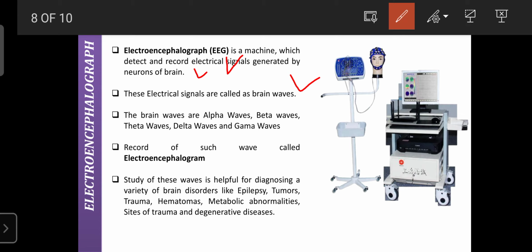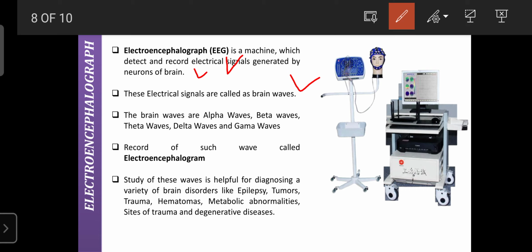The study of these waves is helpful to note down the disorders related to the brain. The record of such waves is known as the electroencephalogram, a recording of waves on paper or on a monitor. The machine that records these waves is known as the electroencephalograph, or EEG. Due to the study of these waves, they are helpful for diagnosis of various brain disorders